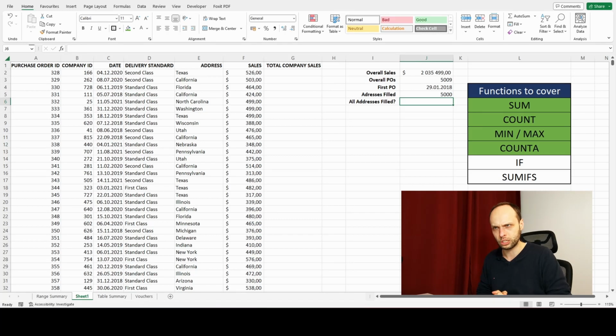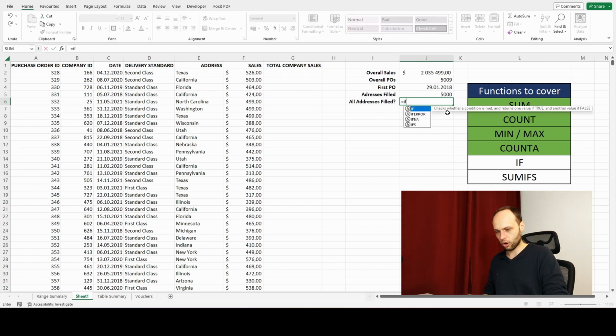Now, the tricky question. You probably know the answer. Are all addresses filled? No, we just saw they are not. But what if we want to do it intelligently? What if we want to do it using a function? How will we do this? We will do this with the most basic function in Excel, called IF. So, how does it work?